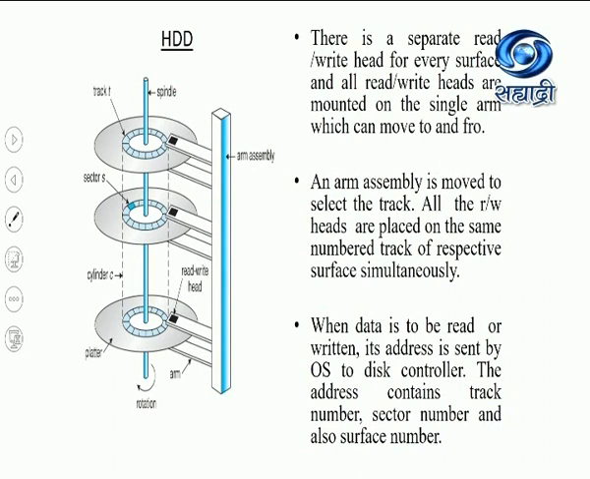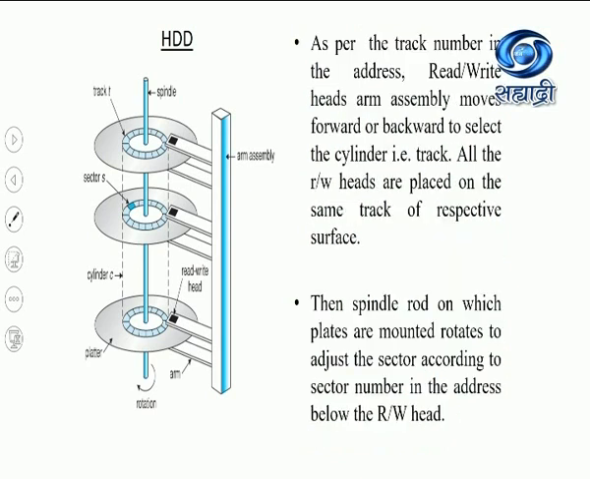Now, whenever data is to be written or read from the disk, an address is given. The address contains the track number, sector number and the surface number. Now when data is to be read or written, as per the track number given in the address, initially the arm assembly moves inward or outward to select the track. It selects the track, which means every read-write head of the respective surface is on that particular track number.